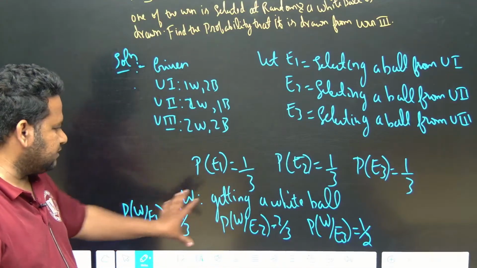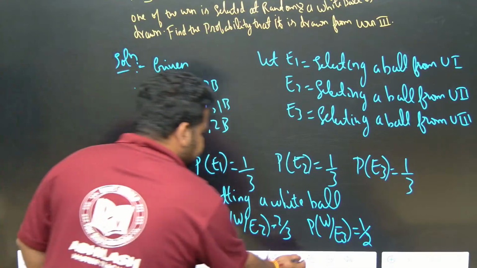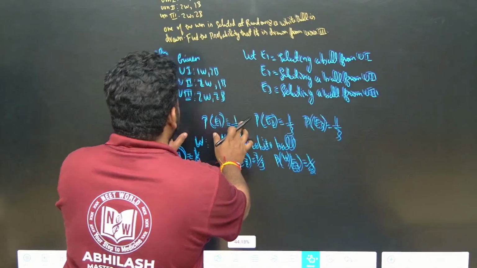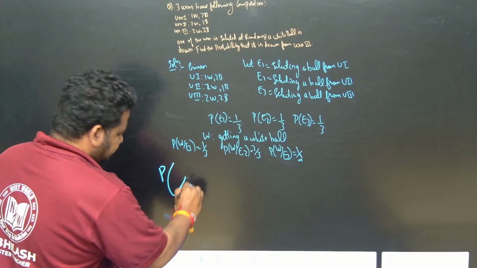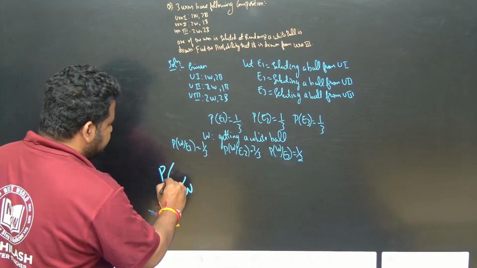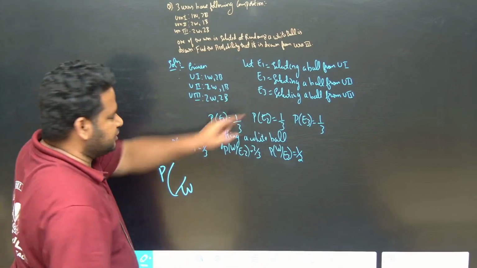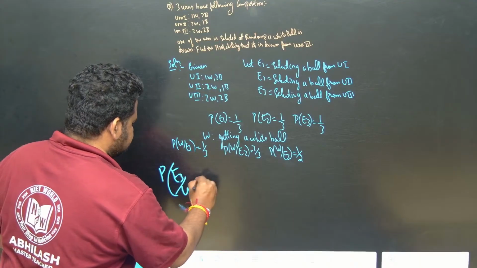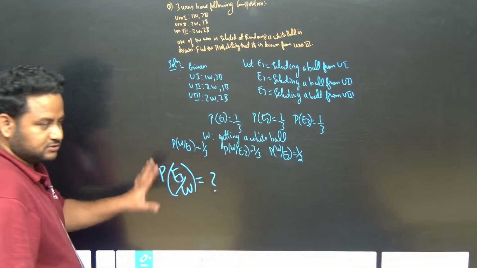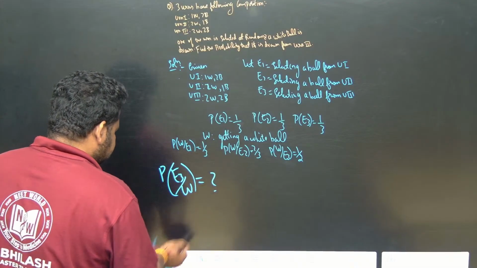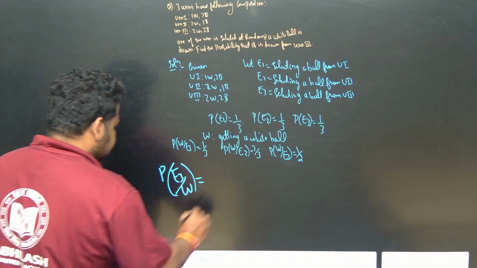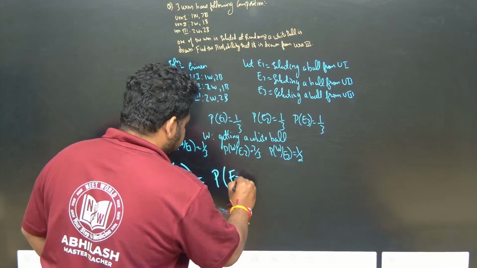Now they are asking us what? They are asking us to find the probability that you got the white ball, correct, but you are getting it from urn 3. Urn 3 means event 3. This is what they are asking us. So for this, by Bayes theorem, what can I write? Probability of E3 into